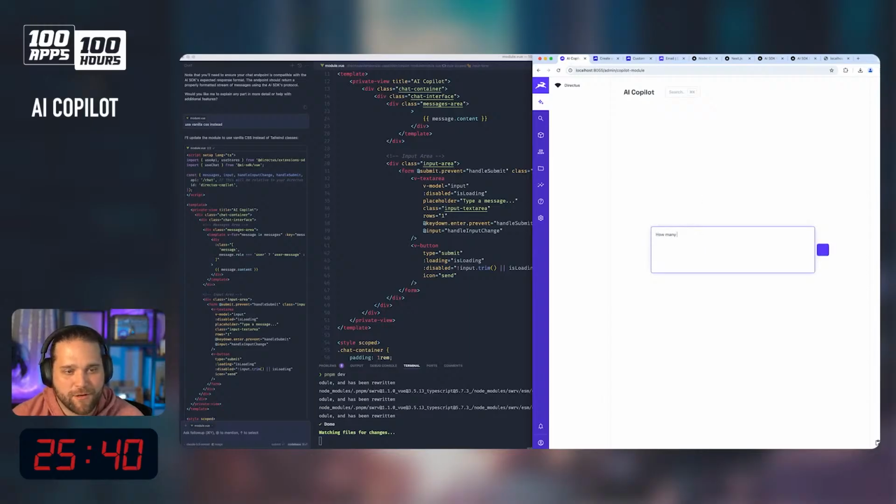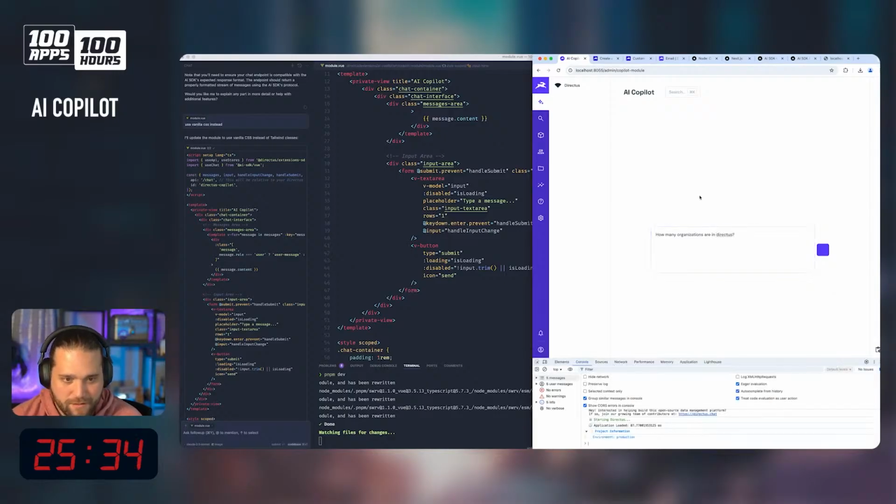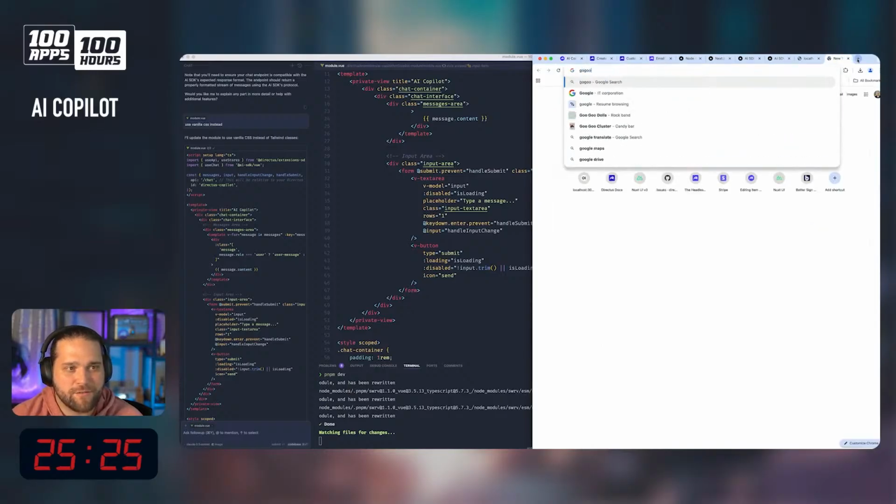How many organizations are in Directus? There is no icon button here. What would that be? Send. Google Material Symbols.